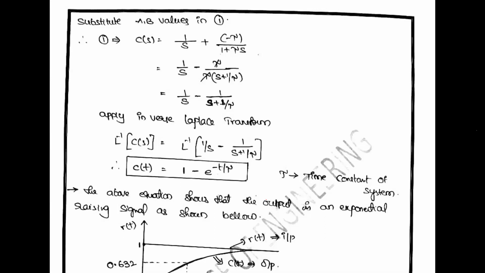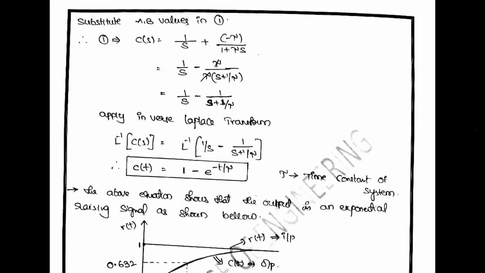Here a is 1 by T, where T is the time constant of the system. So C of t is 1 minus e power minus t by T. This is the time response of the first order system when the given input is a step signal.